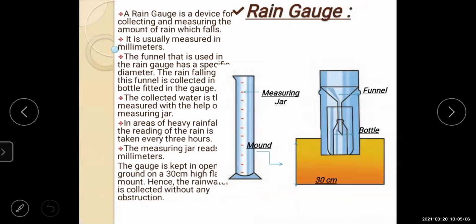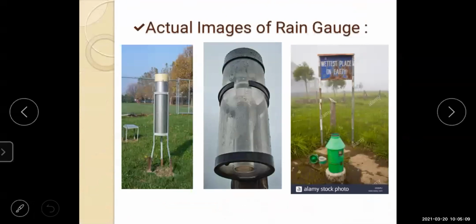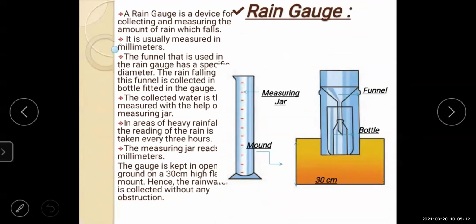Next, after the types of rainfall, we are going to learn about an instrument. There is one instrument, that is the rain gauge. The rain gauge is used to measure the rain. See here, you can see the image of the instrument. A rain gauge is a device for measuring rainfall, usually measured in millimeters, that is mm.